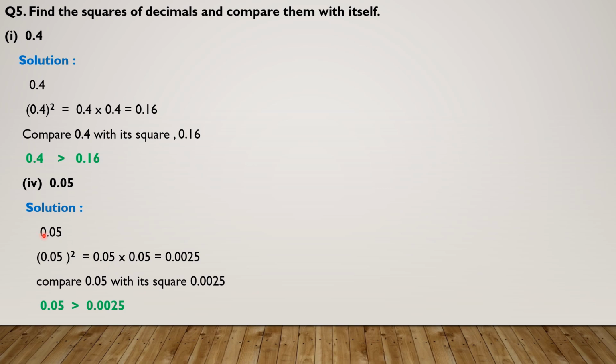Now compare 0.05 with 0.0025. Which number is greater? The original number is greater, because here we have 0.05 while here we have 0.0025. So the original number is greater than its square.